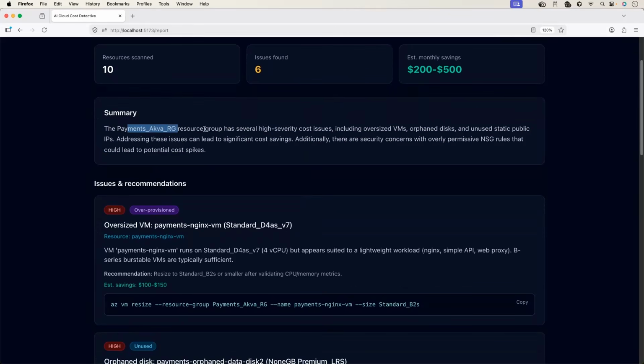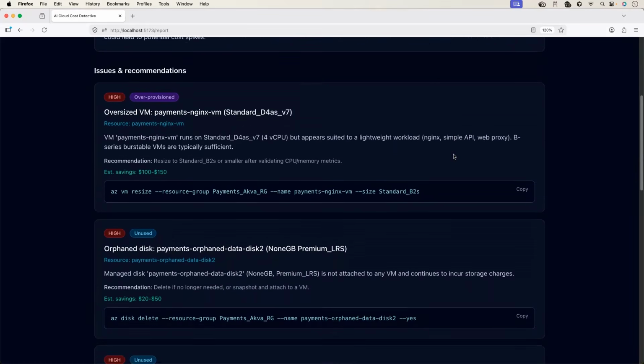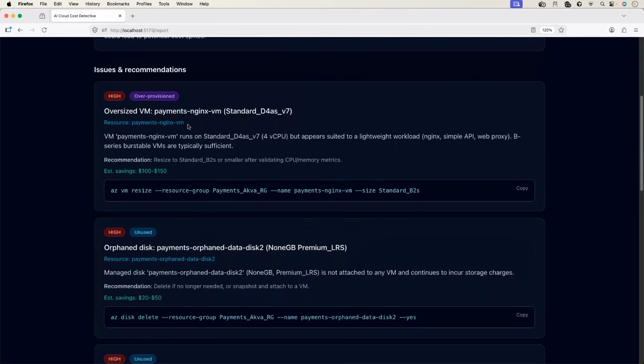The payments resource group has several high severity cost issues, including oversized VMs, orphan disks, and multiple things. Here is the summary of each issue, and you can see there is a command and there is estimated saving as well. So here, this is the first one, oversized virtual machine, which is on payments Nginx virtual machine. It is saying right now we are using Standard D4as v7, with 4 vCPUs, but appears suited to a lightweight workload, Nginx, simple API and web proxy.